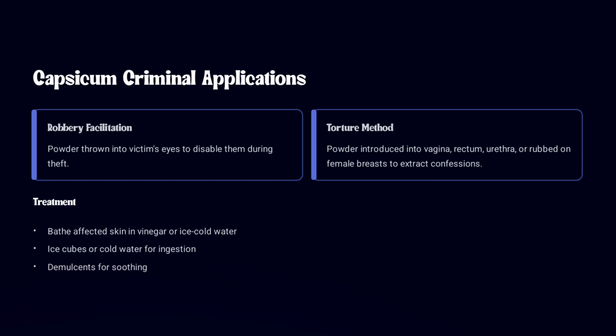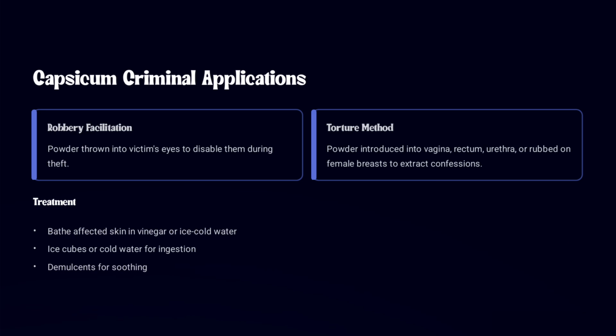During a torture method, capsicum powder is used to torture someone, like they used to keep this powder into the vagina, the rectum, or maybe rub it on a female breast to extract information from them. They use this as a torture method.